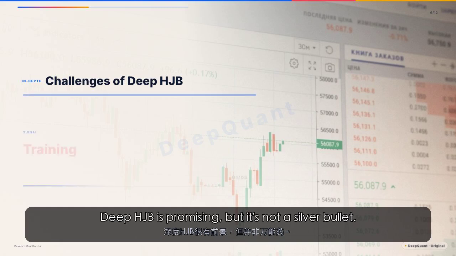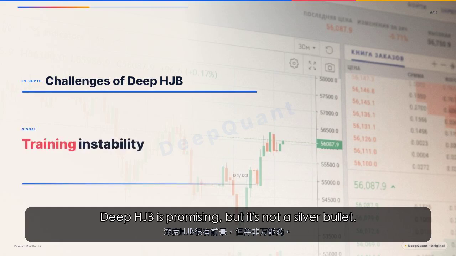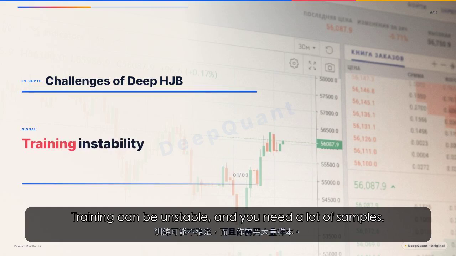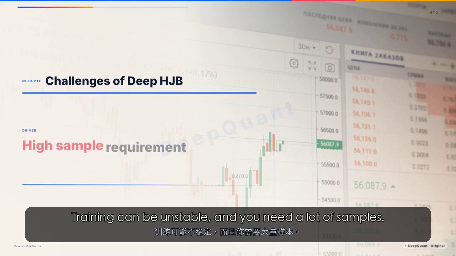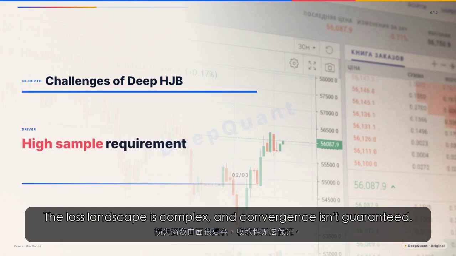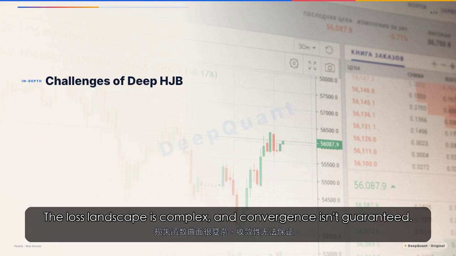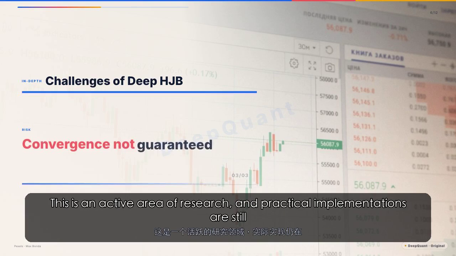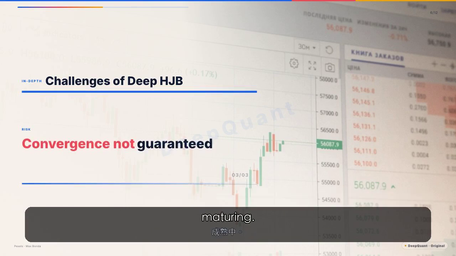Deep HJB is promising, but it's not a silver bullet. Training can be unstable, and you need a lot of samples. The loss landscape is complex, and convergence isn't guaranteed. This is an active area of research, and practical implementations are still maturing.